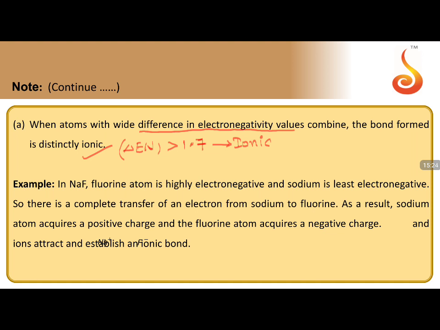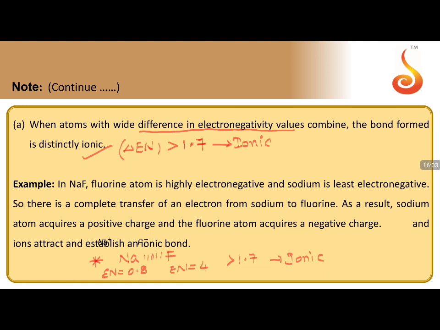Now let us take an example. Sodium fluoride. Fluorine atom is highly electronegative. In sodium fluoride, the electronegativity of sodium is approximately 0.8, and the electronegativity of fluorine is 4. It is similar to 1 and 4. The difference in electronegativity exceeds 1.7. So what is the nature of bond that should be present between them? There is no doubt, undoubtedly it should be an ionic bond.